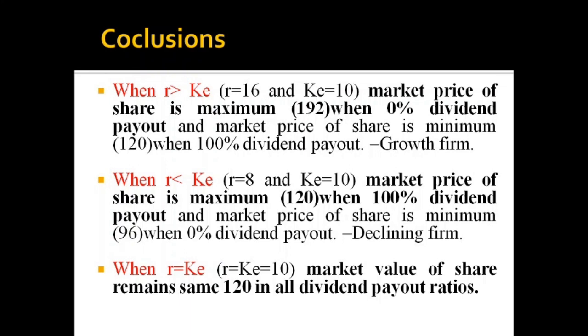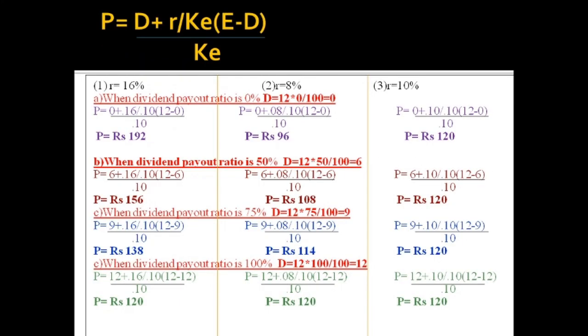When R is equal to Ke, the market value of share remains the same, that is 120, in all dividend payout ratios. So we must understand that whenever R is greater than Ke, that is a growth firm, it is good to retain the earnings and pay low dividend to maximize the value of the share.